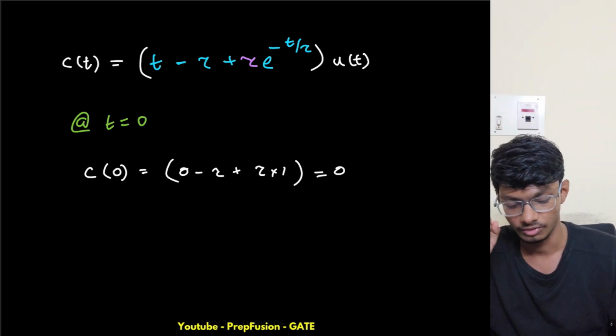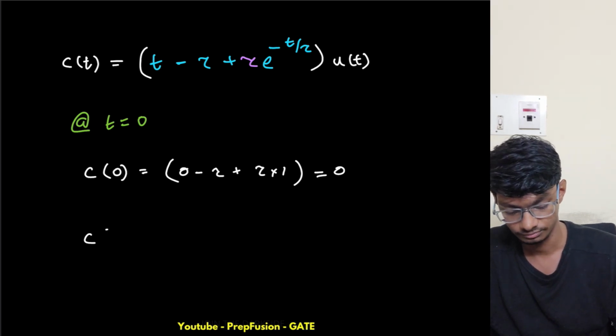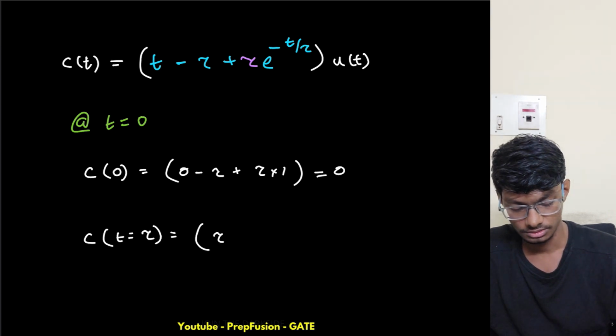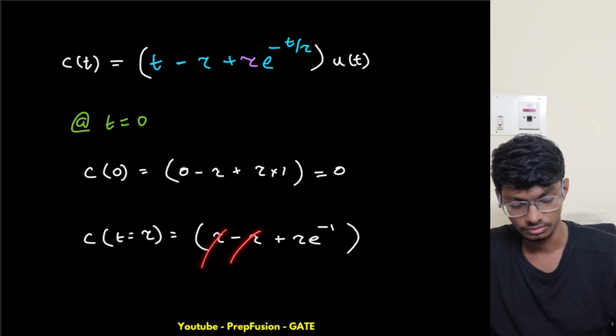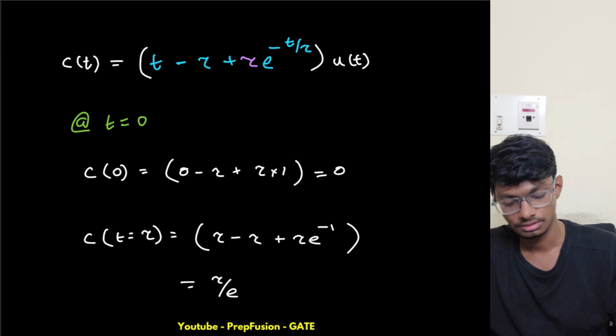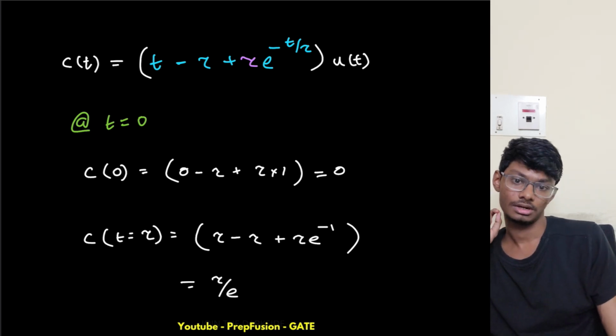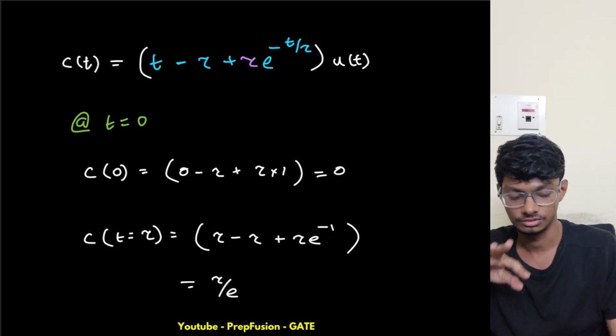But what happens at t equals tau? This is tau minus tau plus tau e raised to power minus 1. This cancels out, and we get tau by e. But what is the value of the input at t equals tau?